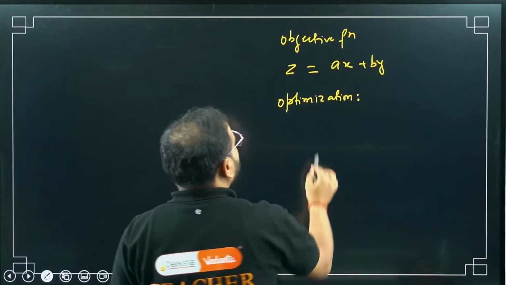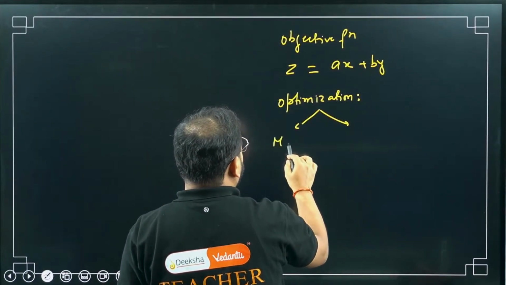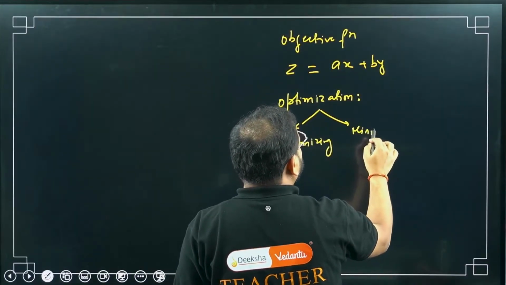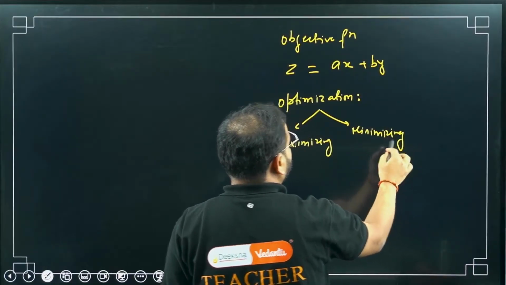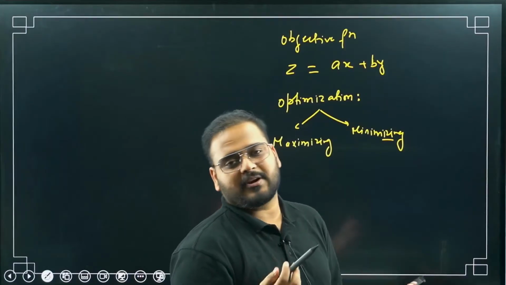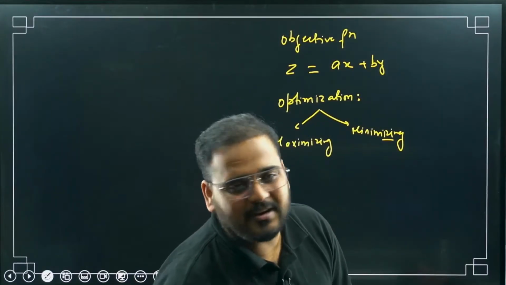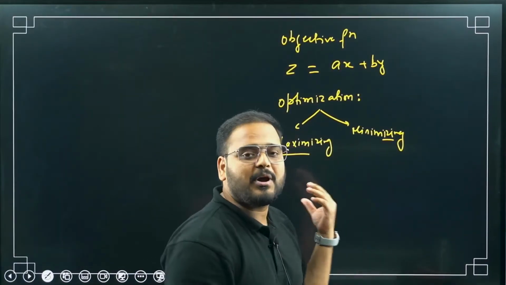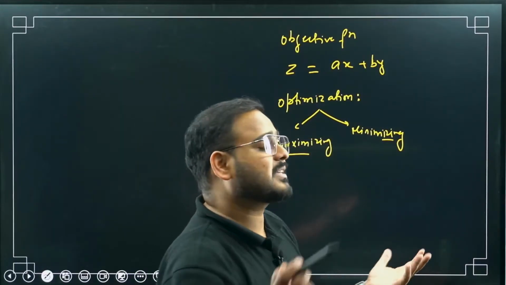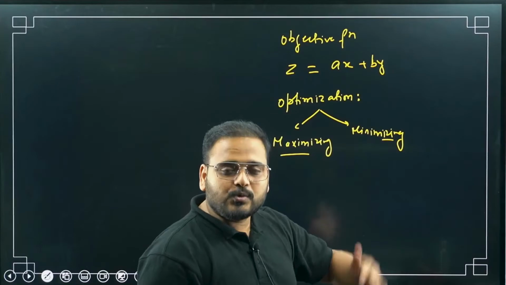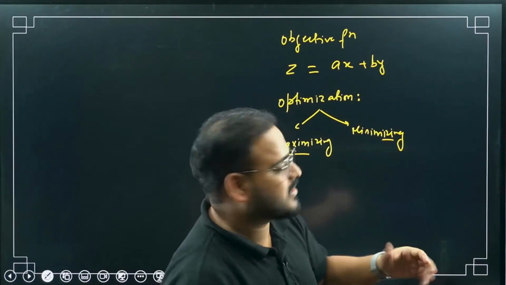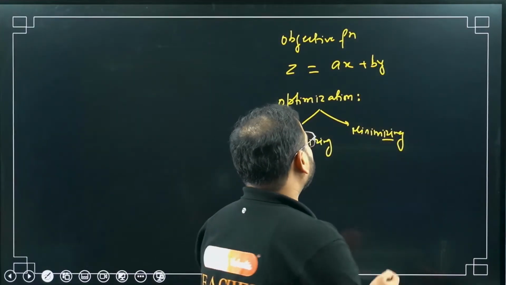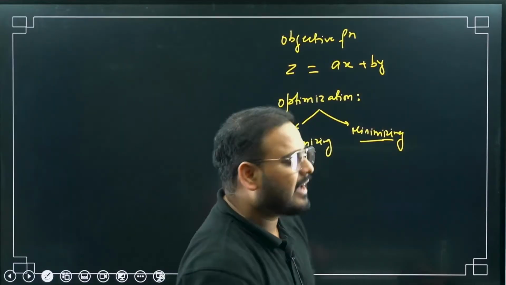First of all, how do we optimize? By maximizing or minimizing. Think about it. If my objective function is profit, what do you want to do? Won't you want to maximize your profit? So optimization has a nature of maximizing. Whereas let's say my objective function is expenses, or a production cost, whatever it is, then I will try to reduce it. My goal will be to reduce the production cost to get the optimization in that fashion. So that will be a function where we have to use minimization, and otherwise we use maximization.